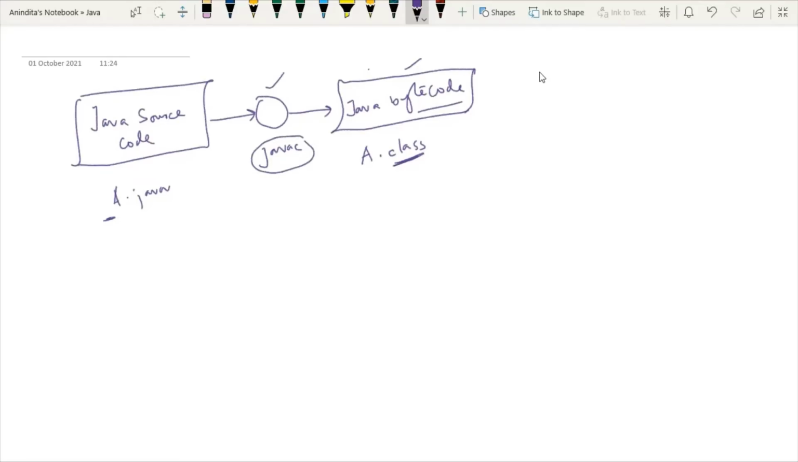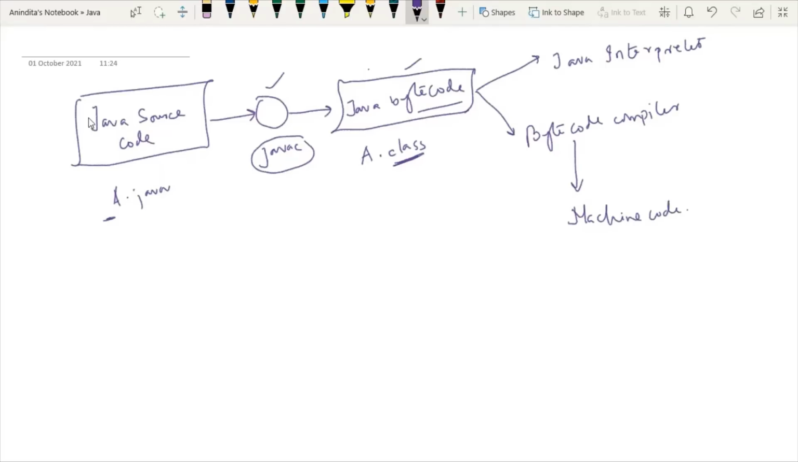After getting the bytecode, basically there will be two parts. One part is known as the Java interpreter and another part is known as the bytecode compiler. And then from this bytecode compiler, you will be able to see the machine code.